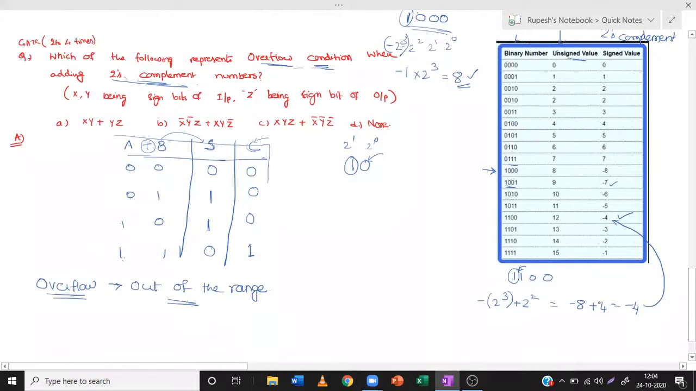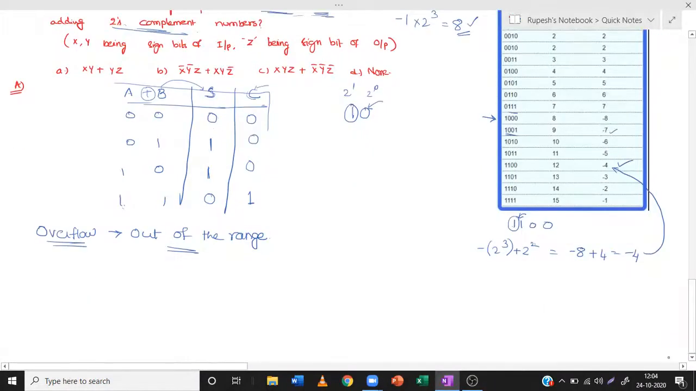Okay. Now we'll come back to the question, but let us see a few examples of overflow. First, overflow occurs when we add two 2's complement numbers. Yes, only for 2's complement numbers, in arithmetic of 2's complement numbers, we will have the concept known as overflow.